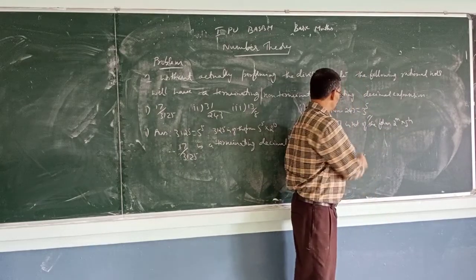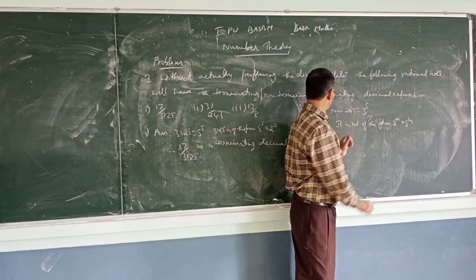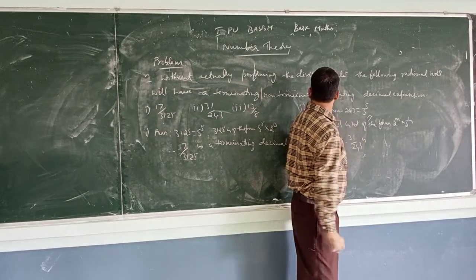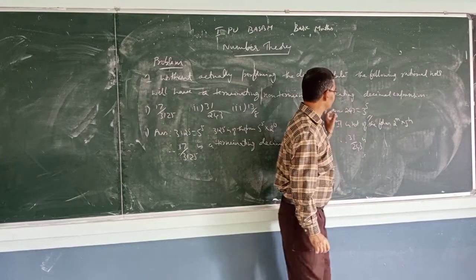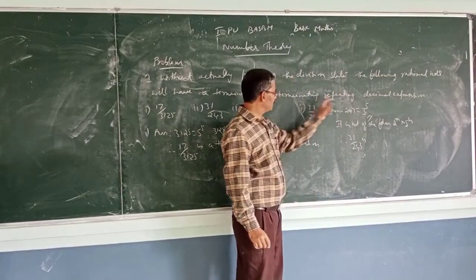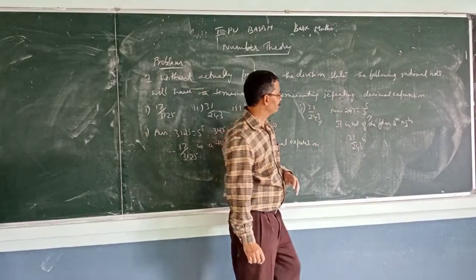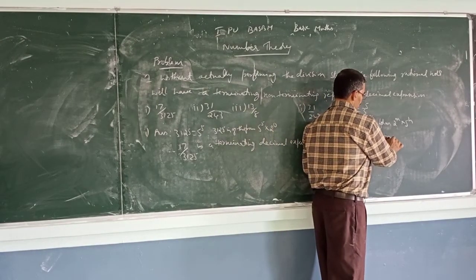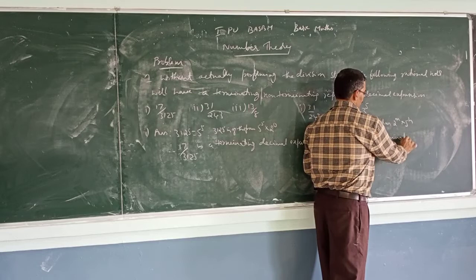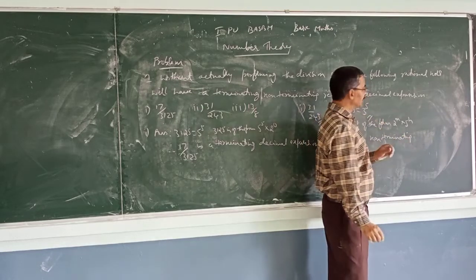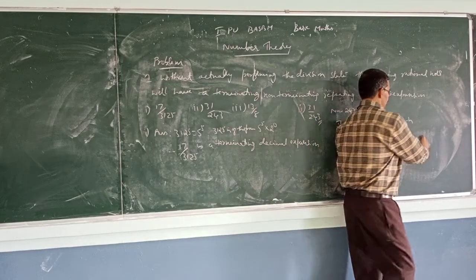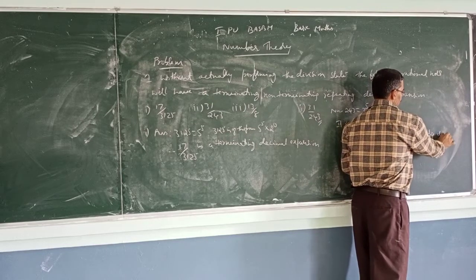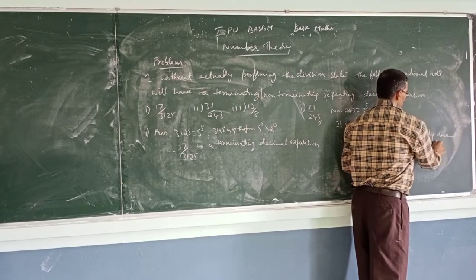Therefore, the number 31 by 243 is a non-terminating, repeating decimal expansion.